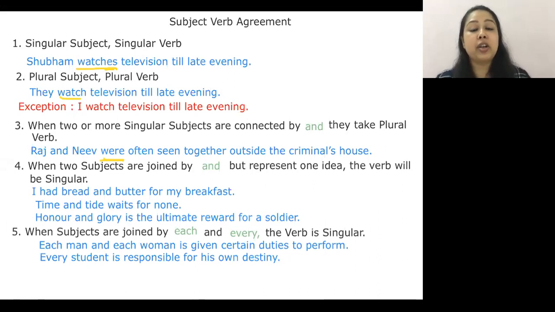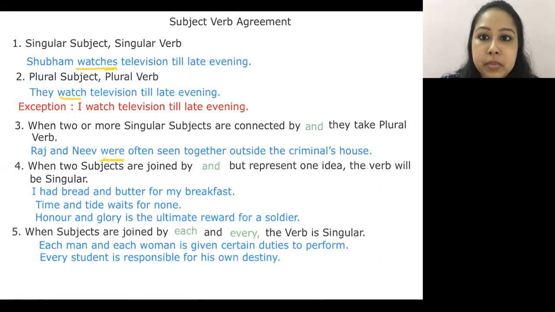So honor and glory here is a singular connotation, is the ultimate reward for a soldier. And so we are using is and we are not using the word are. Very clear? So whenever you have such a sentence in your CET examination, look whether you're talking about two singular verbs or you're talking about a singular connotation.